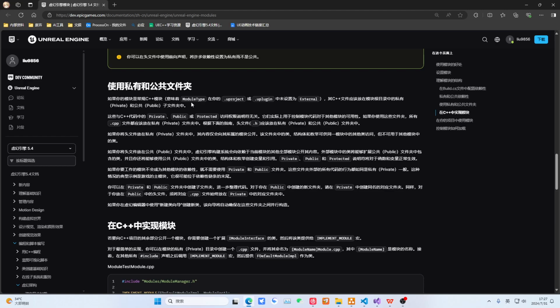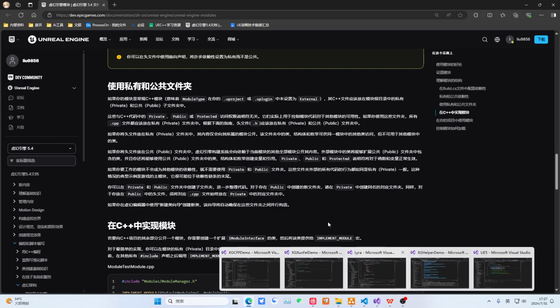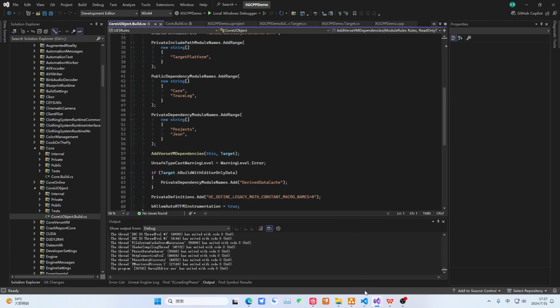So you can make it. Most of the time, make it private, but sometimes you are not sure. You often get that link error, 0AZ19, not found. Just think about it. Is it because the module was not imported, not included? Is it because the header file path is read incorrectly? That's the simple troubleshooting approach.